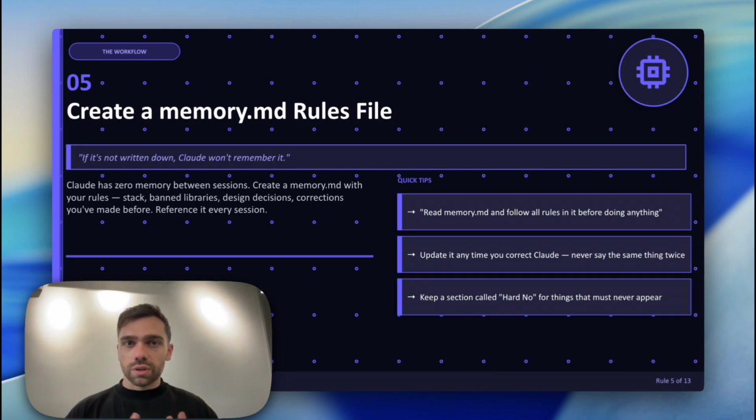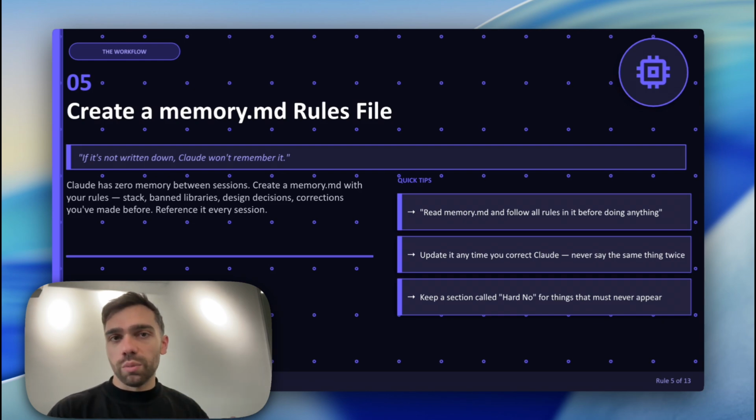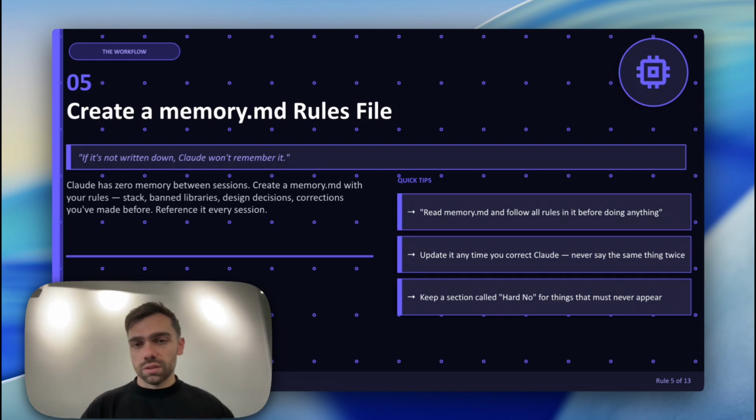So if you were to say, for example, that I don't want you to use this instance, or I don't want you to use a certain folder, or I don't want, for example, an AI agent that we're going to be spawning in our product to say certain things, put it in the memory.md file. Then it would always go back to that, and then know never to do things like that.